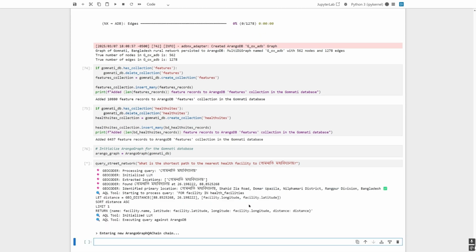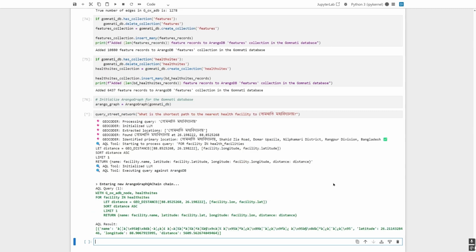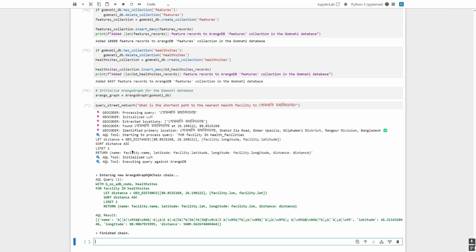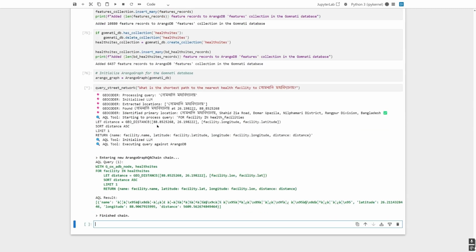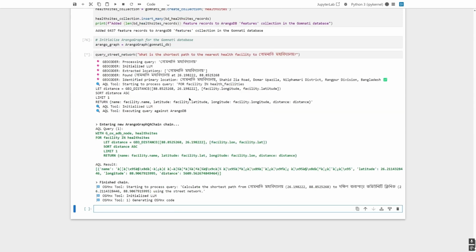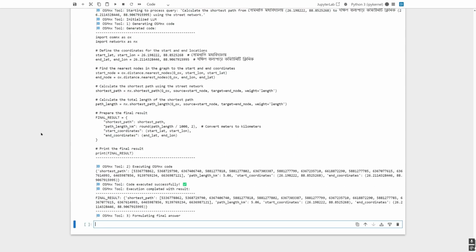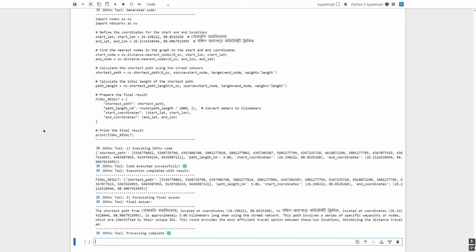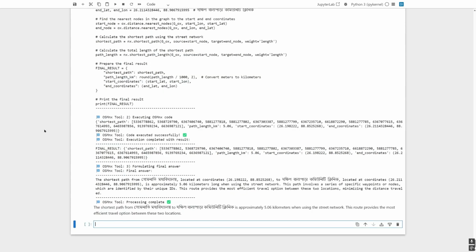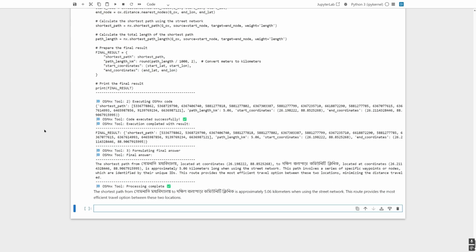The geocoder has identified the college location. AQL will find the nearest health sites by querying the health sites database that we just loaded in. And finally, OSMNX will calculate the shortest path. And it returns our answer. We've identified the shortest path between the college and health facility as 5 kilometers away within the street network.